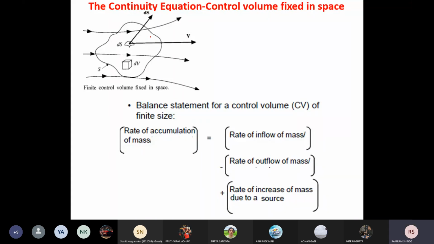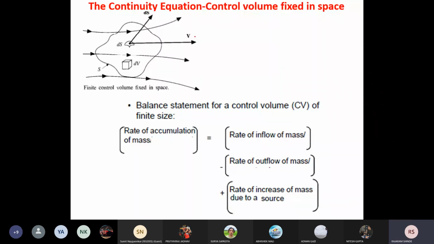Here what I have written: this control volume is fixed in a space. When it is fixed in a space, the surfaces which are bounding this control volume are known as the control surfaces. The fluid flows through this fixed control volume and flows across the control surface. That is, fluid is coming inside the control volume, and fluid is going outside the control volume. Now, for this, we are applying the law of conservation of mass, that means the mass balance statement.